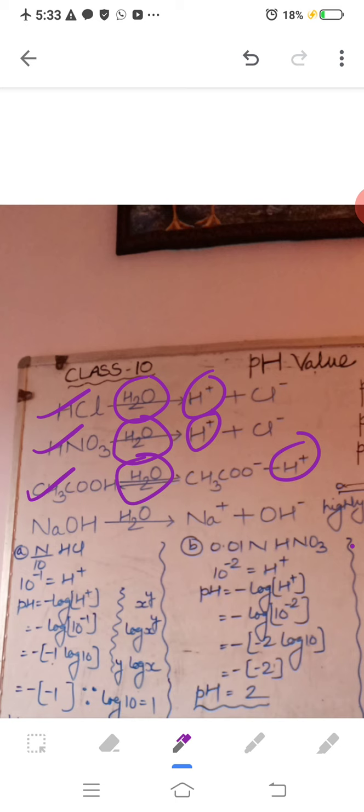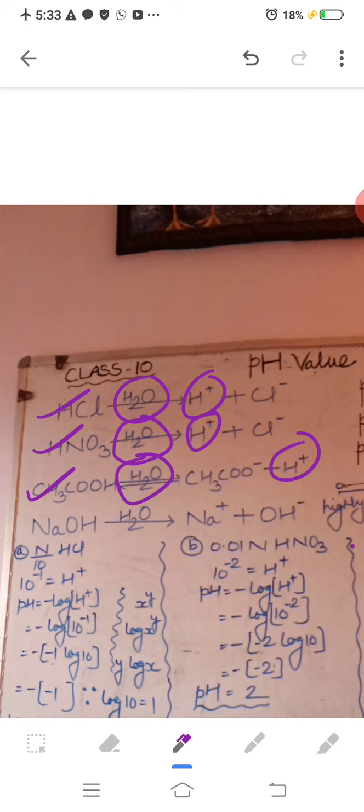So when HCl, HNO3 and acetic acid of the same strength are dissolved in 1 liter water, then you will find a difference in the concentration of the released H plus ion by these acids.